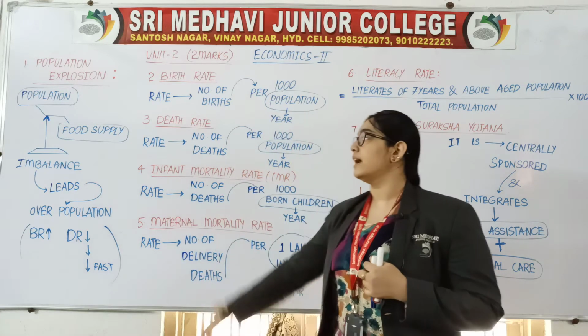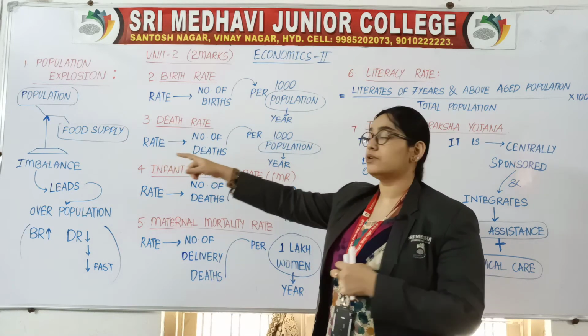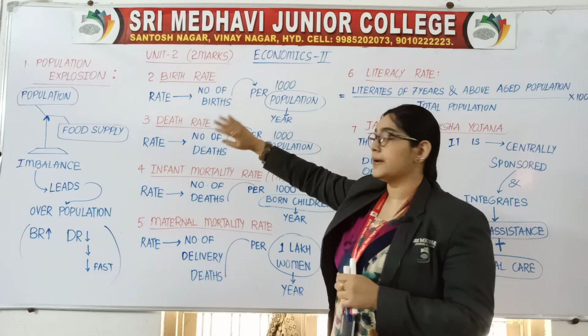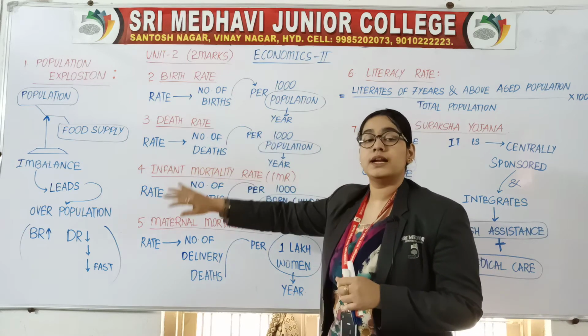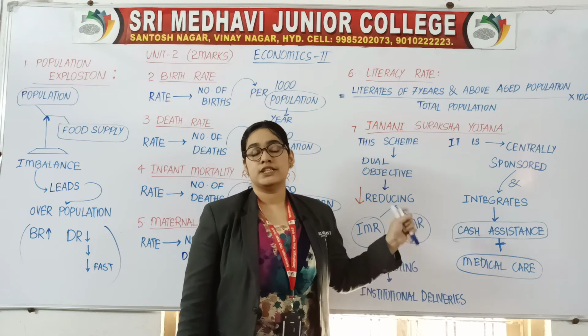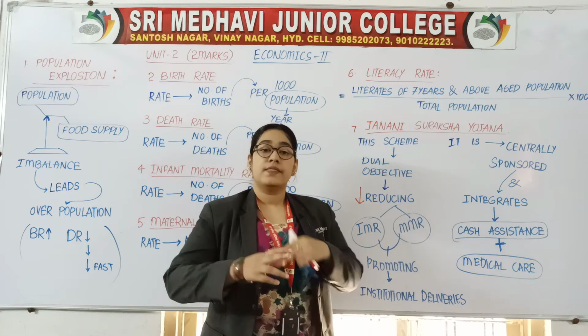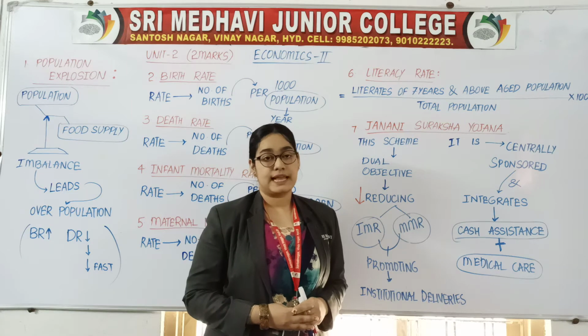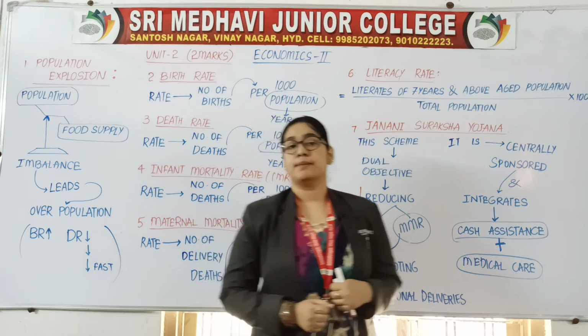So how many we have done? First, population explosion. Second, birth rate, death rate, IMR, MMR, literacy rate and Janani Suraksha Yojana. There are 3 more definitions left, then all 10 are going to complete.